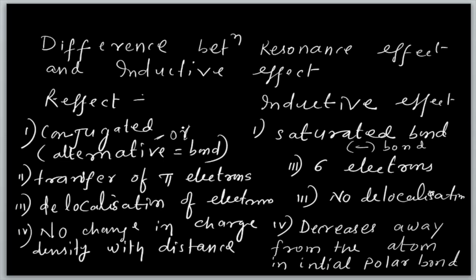What is a conjugated system? I told you, conjugated means alternating double and single bonds.